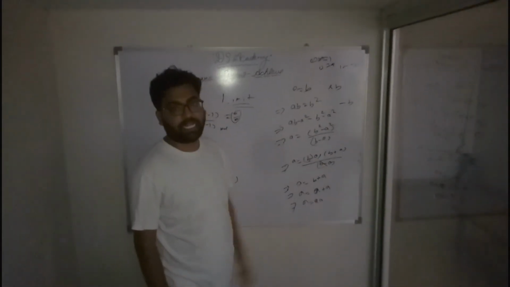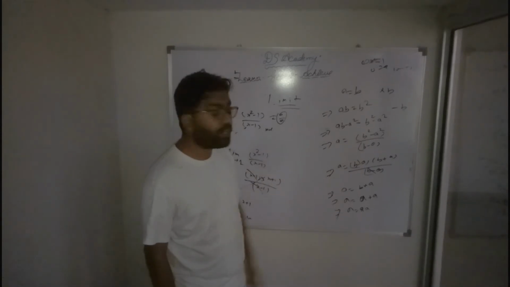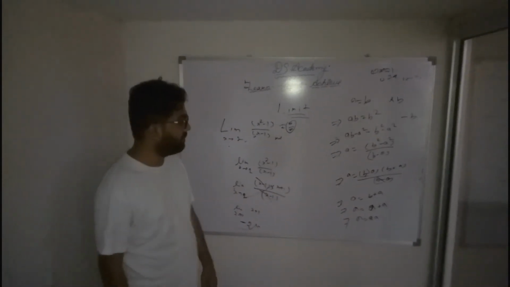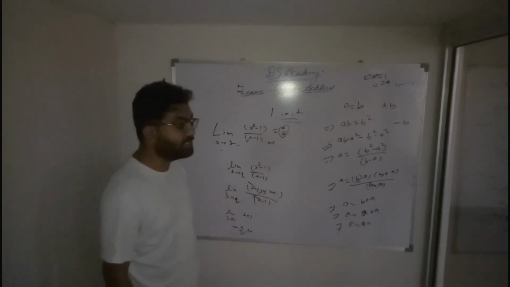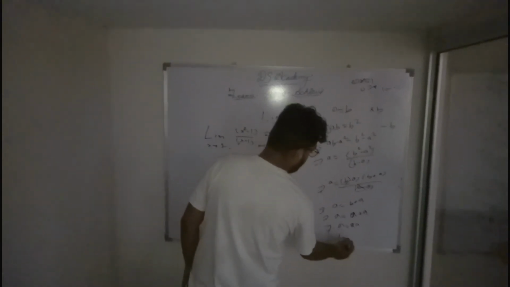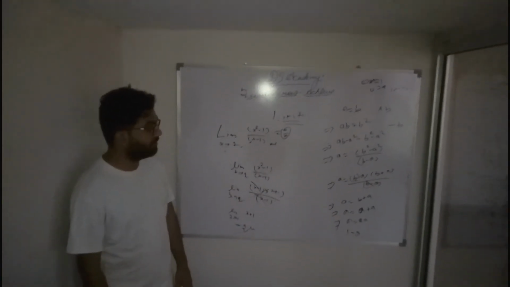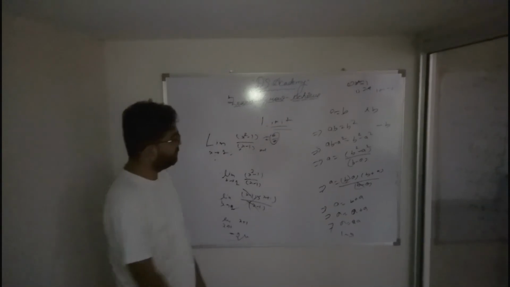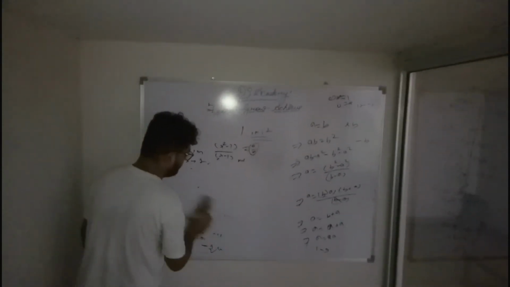I came with the wrong side. Find out, is there any mistake in this equation? Because when you say 1 is equal to 2, it can't be true, right? So where is the mistake? You have to find out.